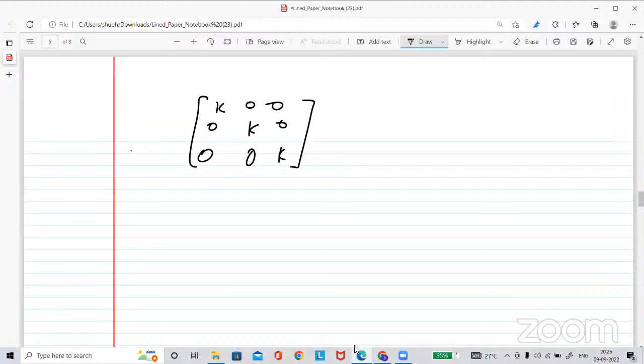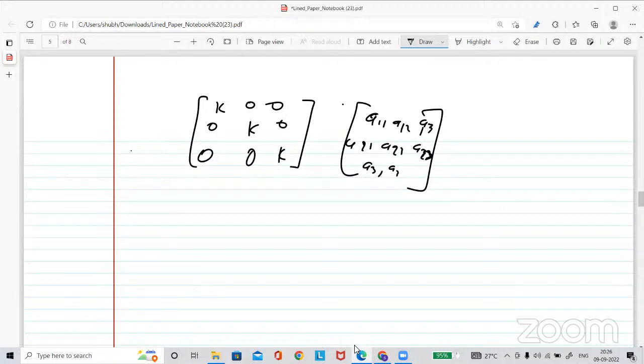So if you multiply it with a non-zero matrix, what will happen? Can you check this? Then you can easily do that. Then is this scalar going to be 0 or not?